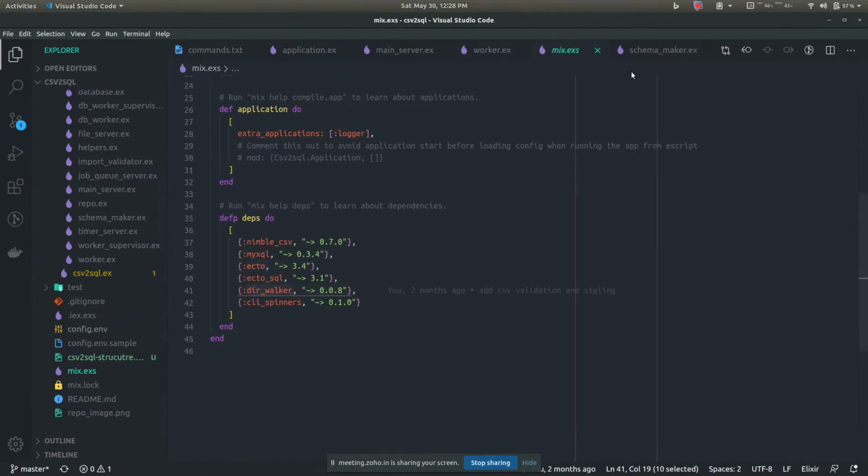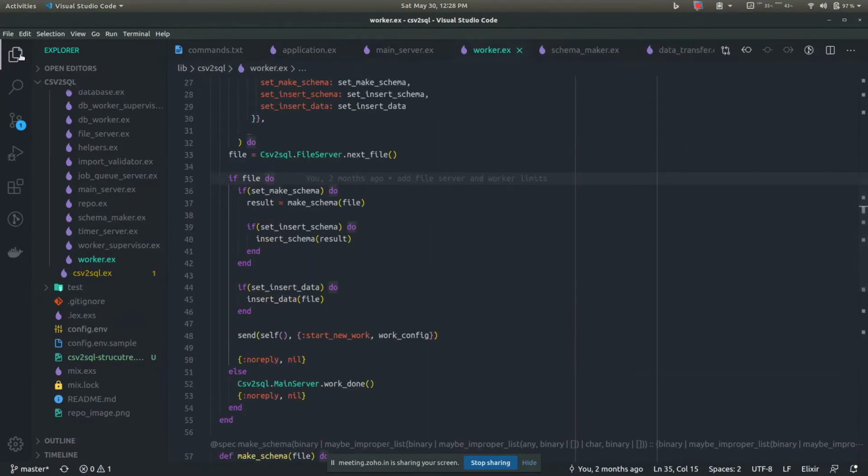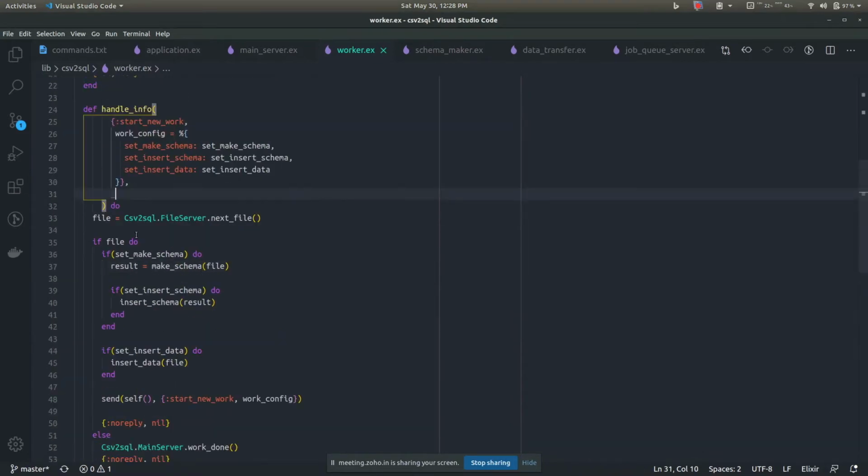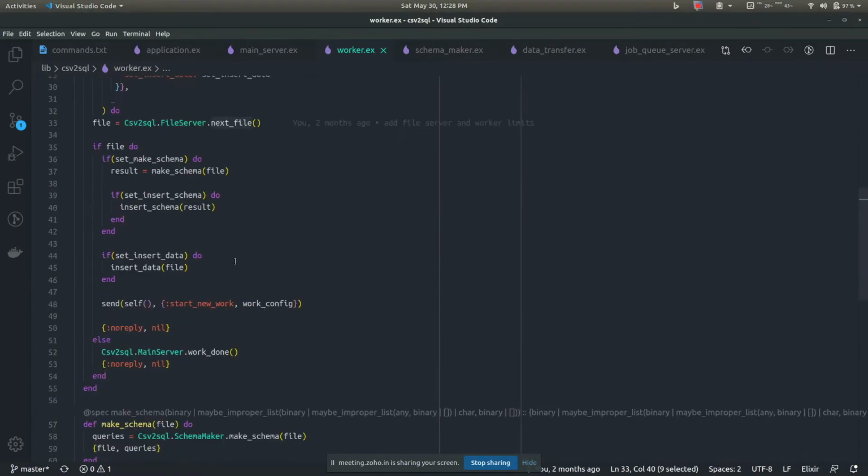So this dirwalker is a dependency you can see here. What it does is it uses a GenServer and iterates over all the files in a directory, and it can serve you the files one by one. It can keep track of the files that were already served, so you will not end up processing duplicate files and stuff like that. So that is what it does. So I get the next file that is to be processed.